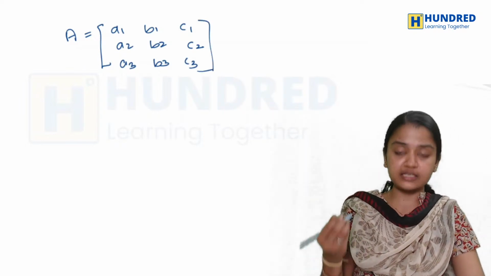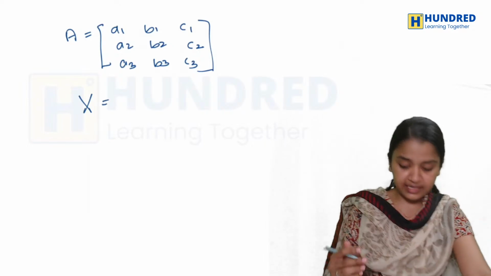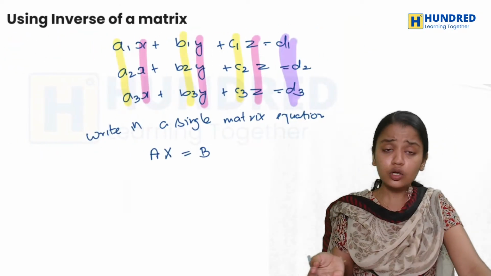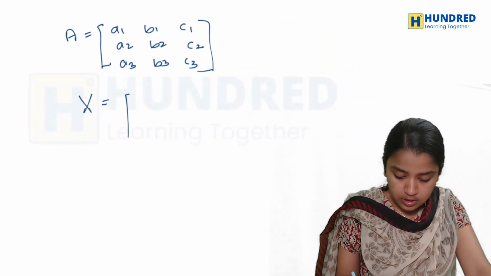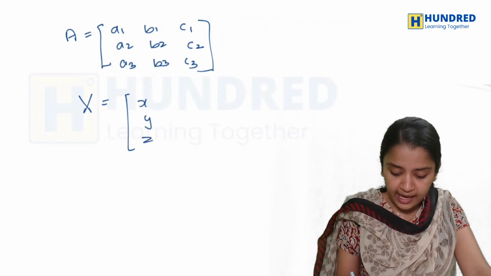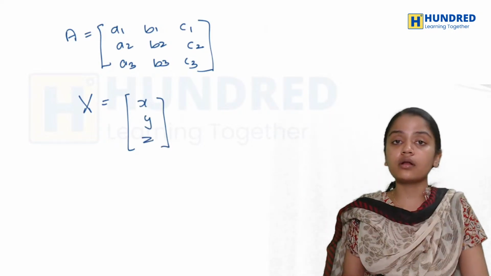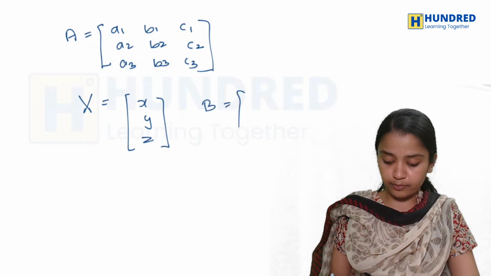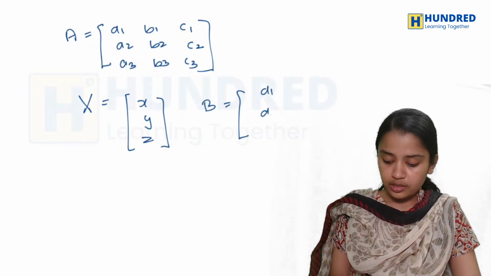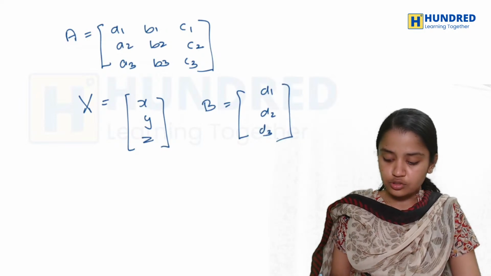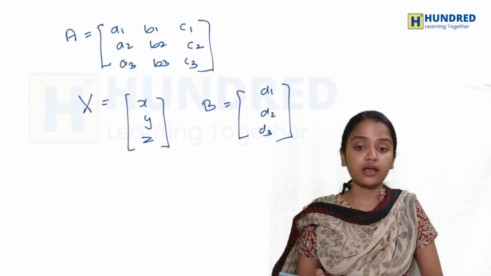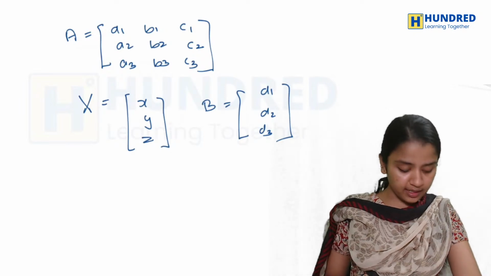Now after this, what can be done? So here I'm having my X, right? Your X is basically small x, y and z. And what about your B? B is nothing but D1, D2, D3. So this is my B. Okay. So are you clear?